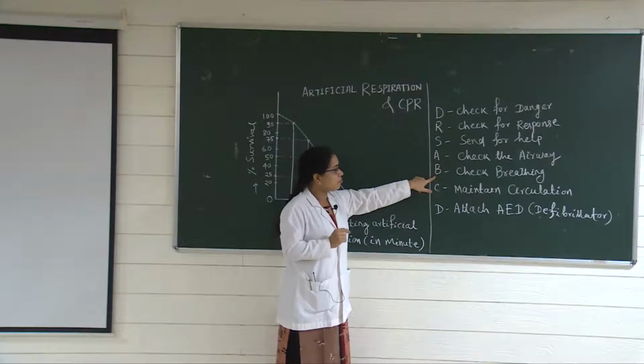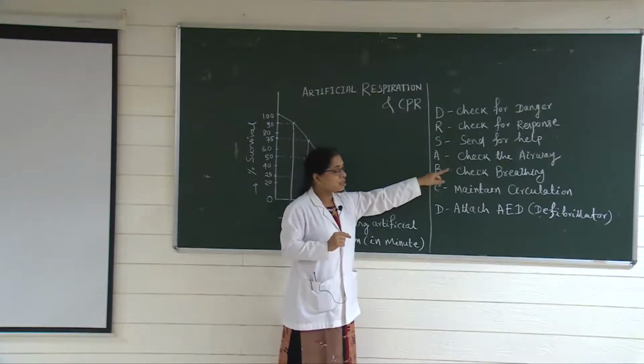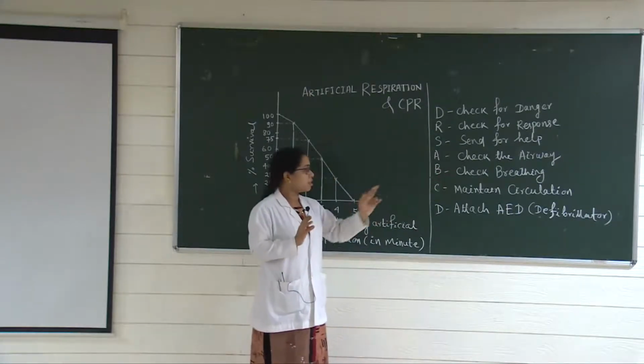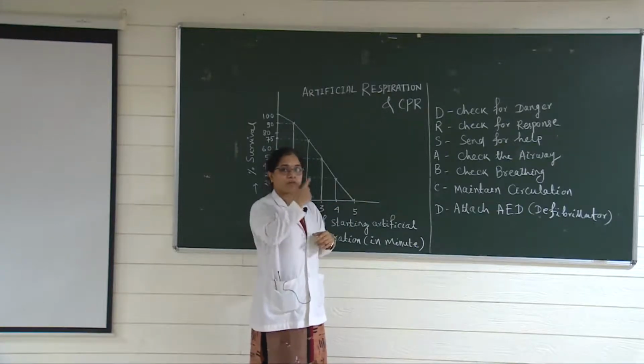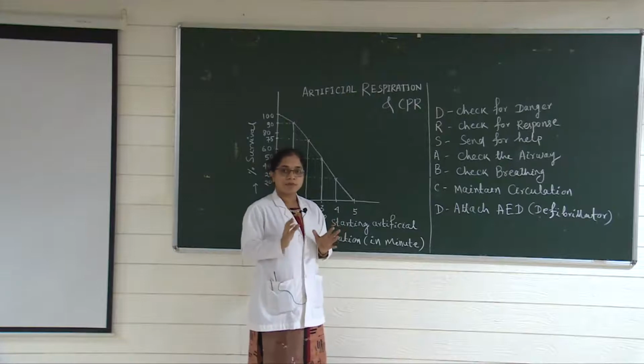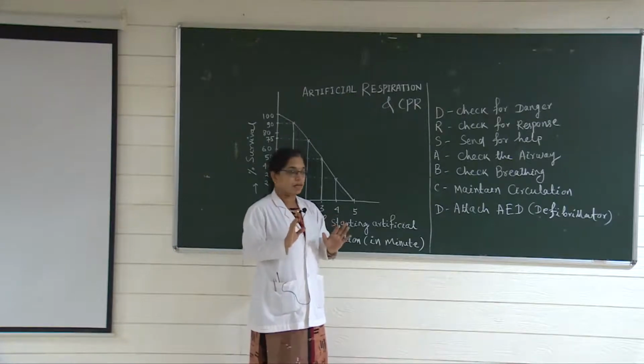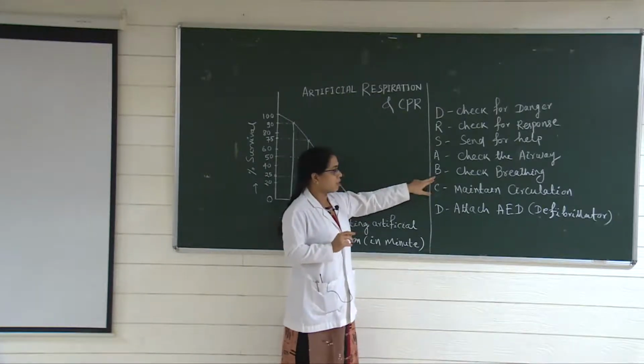Next, B is for breathing. Check the breathing. You have to wait 5 to 10 seconds to observe whether the breathing is normal or whether anything abnormal is there. Then immediately the third thing, C, is to maintain the circulation. How?